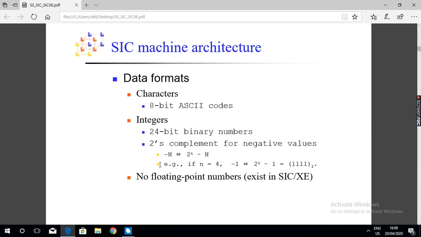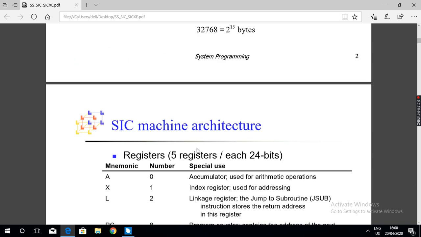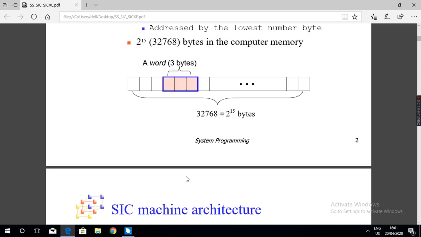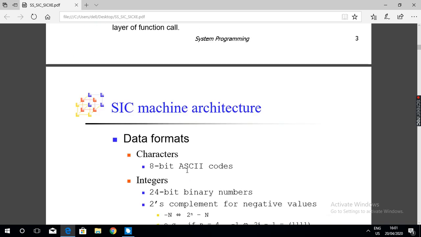Each integer value, say 4 for example, is stored as a 24-bit binary number. To store each integer value, 3 memory locations are required.